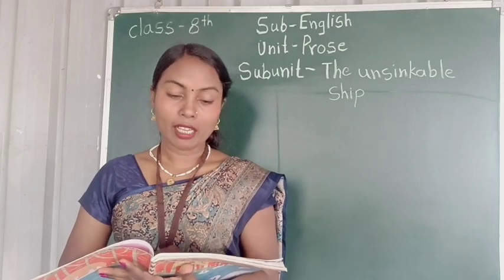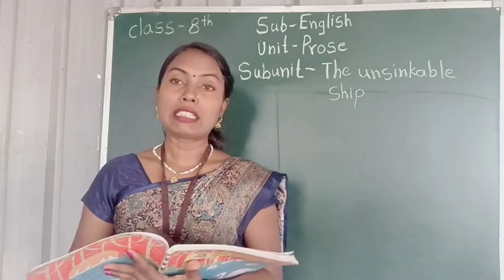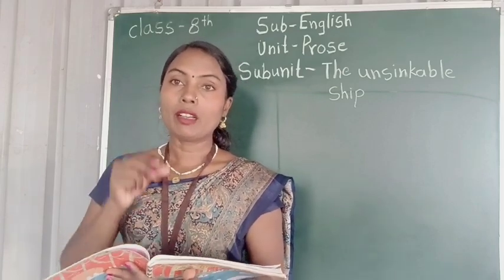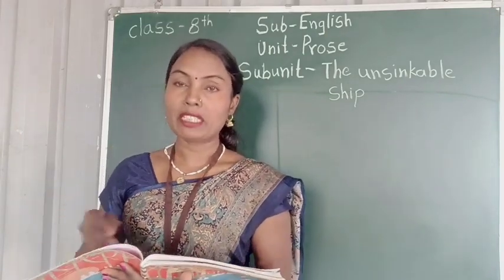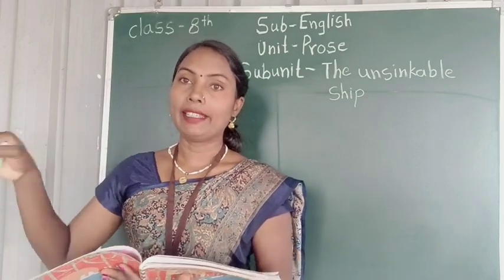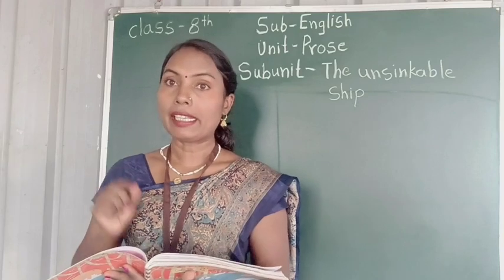The Titanic was like a floating town. So students, in the first four lines it is said in which year the Titanic started its voyage, that is, the day it started traveling on the ocean named the Atlantic Ocean.